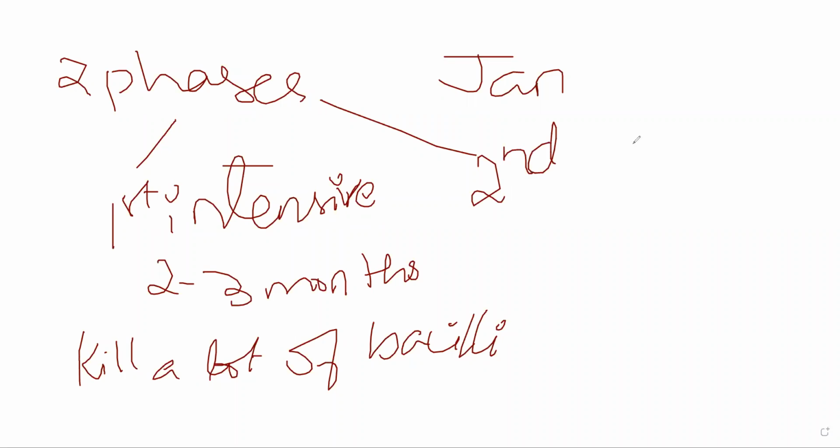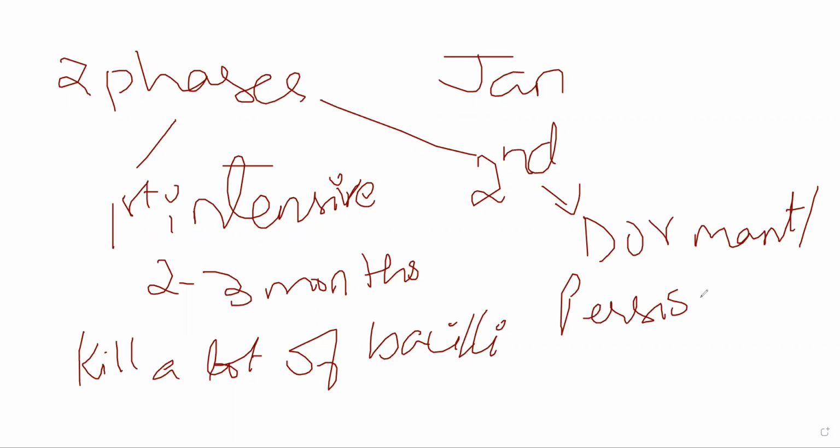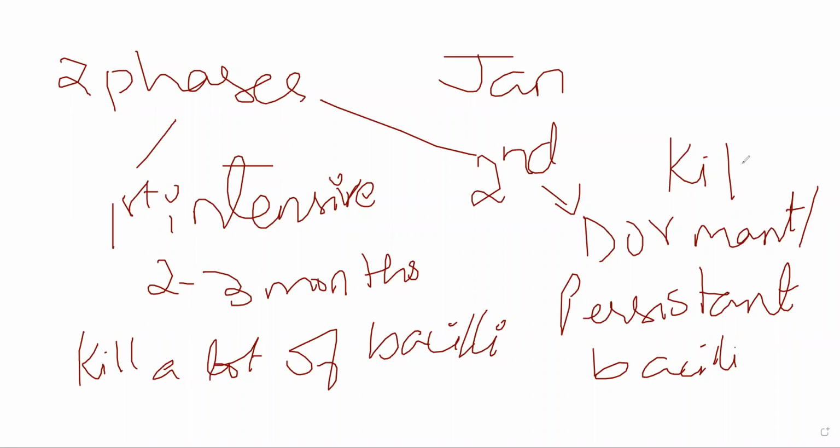In the second phase it becomes more of a maintenance thing. Okay, here you are trying to kill dormant or persistent bacilli. Okay. This generally goes on for the next 4 to 5 months.